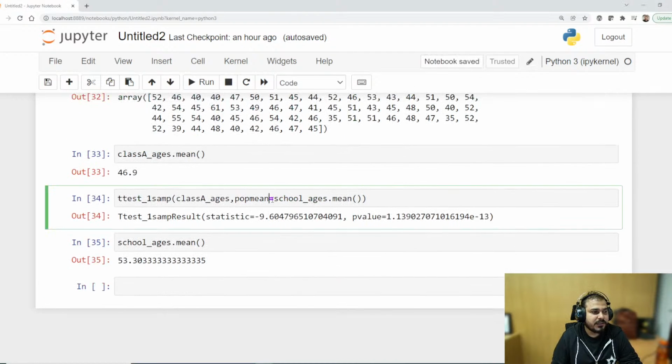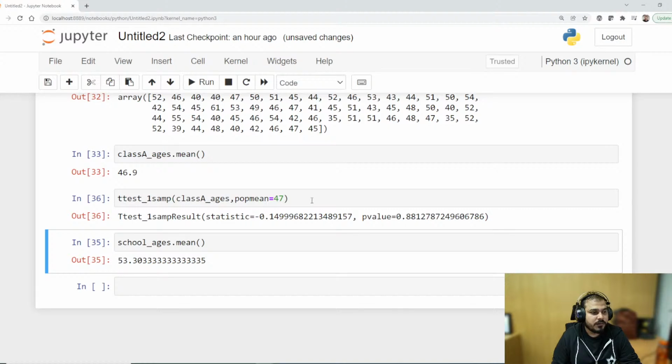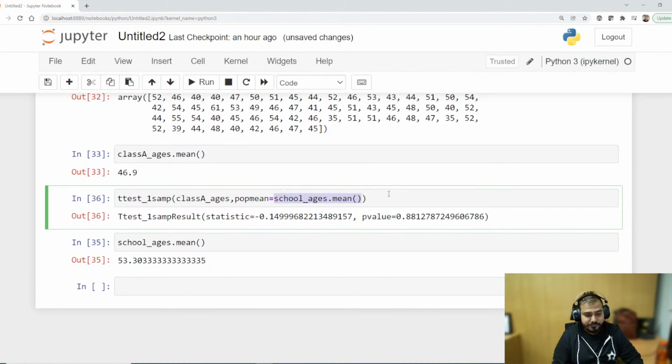So let's say that I am putting this nearer to the class A mean. Let's see what will happen. 47. It is coming somewhere here. Oh, sorry, I have to give this as my sample mean.